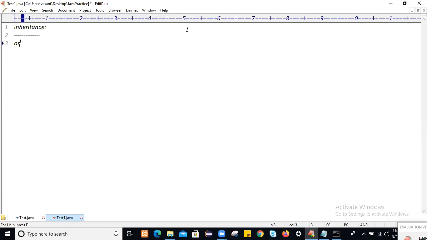Or another definition: the moment we create a child class object, all the non-static members of the parent class will get loaded into the child class object.